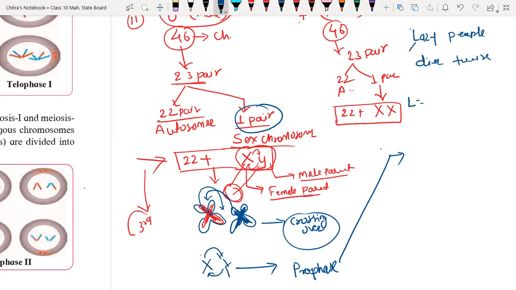L is for leptotene. Z is for zygotene. P is for pachytene. Most people mispronounce pachytene because of the spelling.